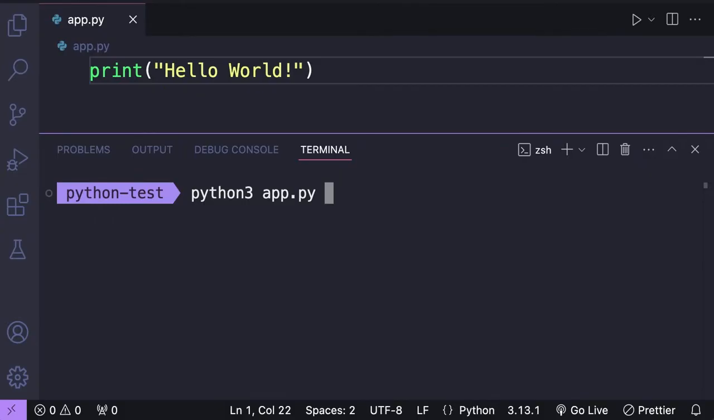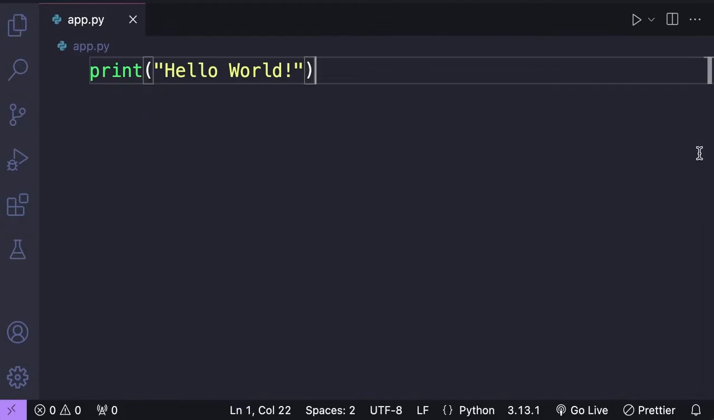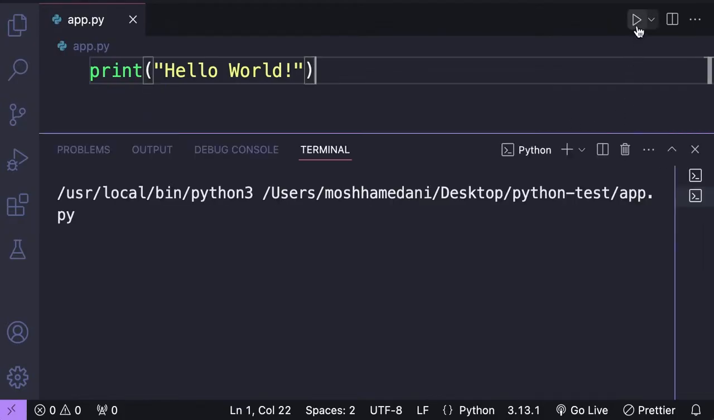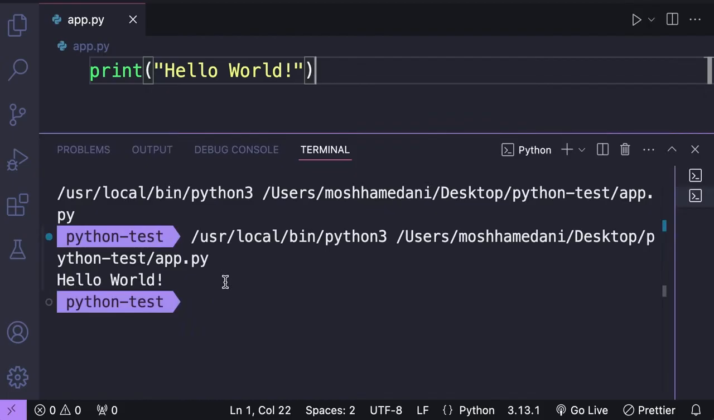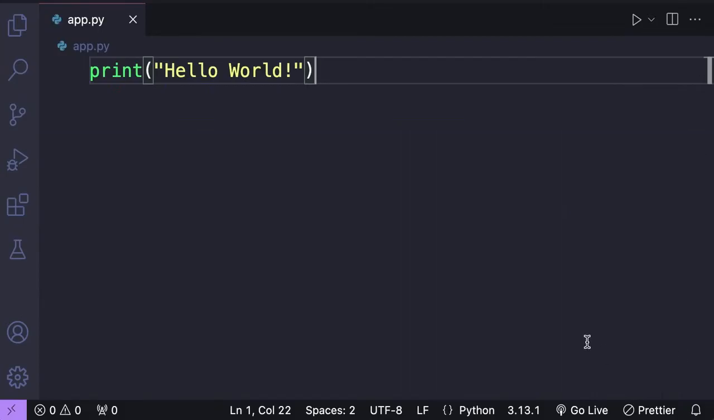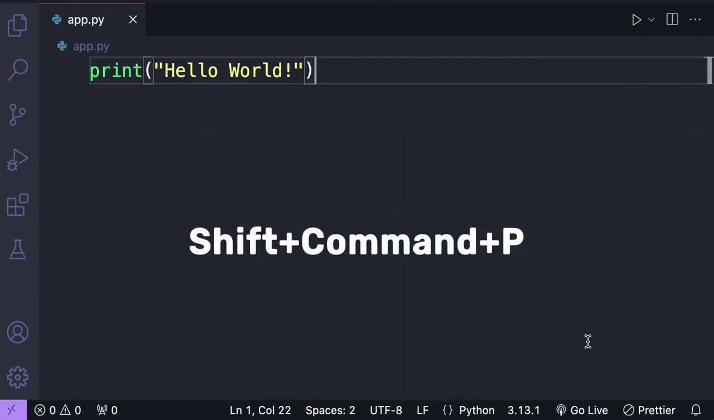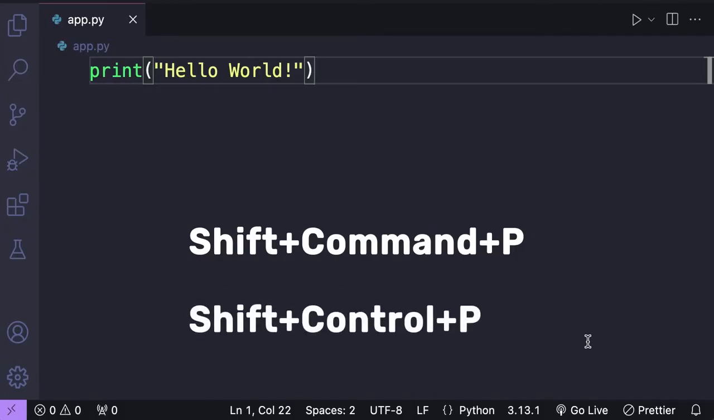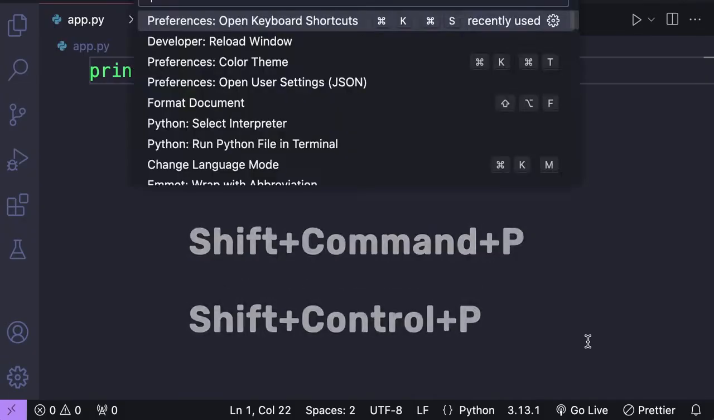Now, with the Python extension in VS Code, there is a simpler way to run Python code. We get this play button on the top. When we click it, we see the output in the terminal. But clicking this button every time we change our code is a little bit tedious. So let me show you how to associate a shortcut to this button. First, we close this. Next, we bring up the command palette. The shortcut on Mac is Shift, Command, and P. On Windows is Shift, Control, P.